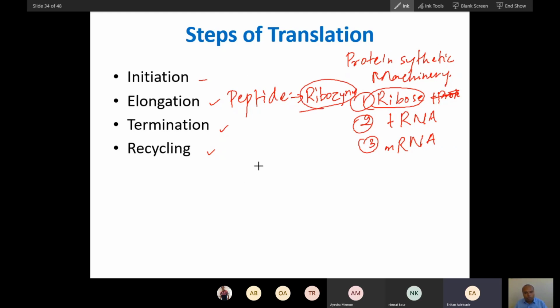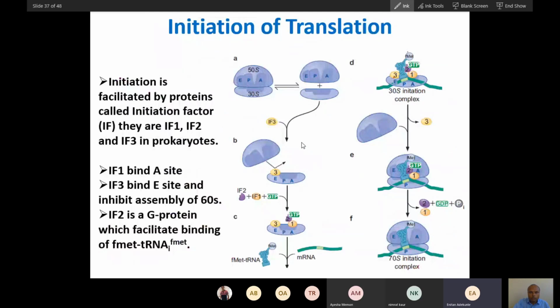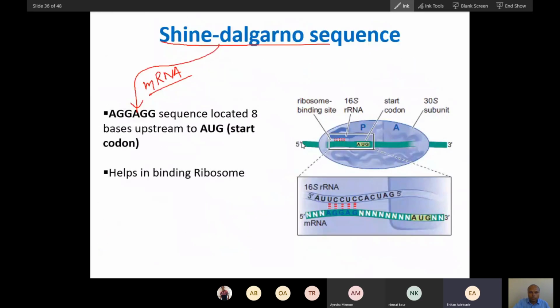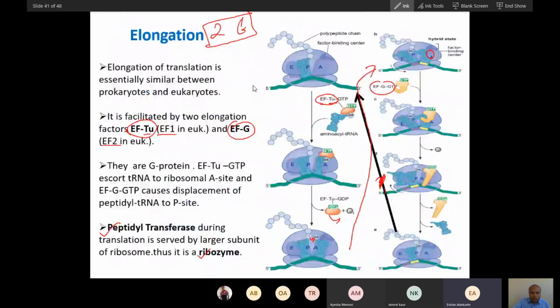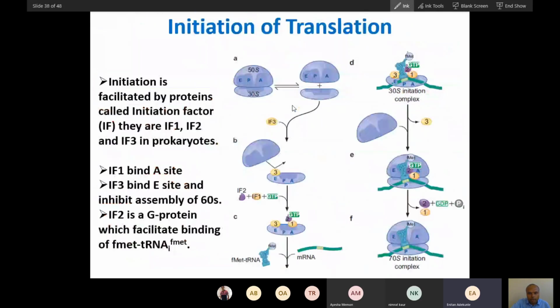You do understand this whole process? How many ATP are required for peptide bond synthesis? You can see Tu and G, both are elongation factor GTPases. And then 2 ATP are required in the initiation phase.